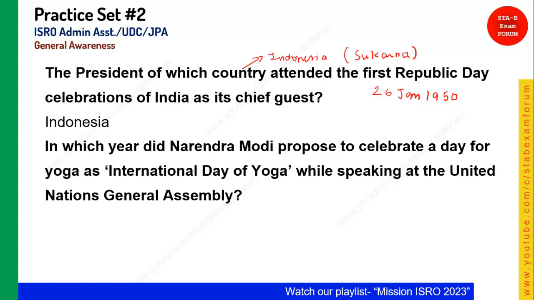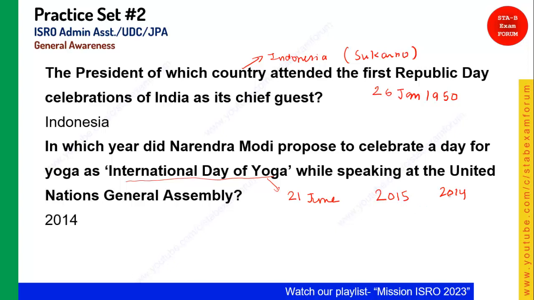In which year did Narendra Modi propose to celebrate a day for yoga as International Yoga Day while speaking to the United Nations General Assembly? First thing you should know is when it is celebrated. As all of you know, it is 21st June, and it got started in the year 2015, not in 2014. In 2014, our Prime Minister proposed this.